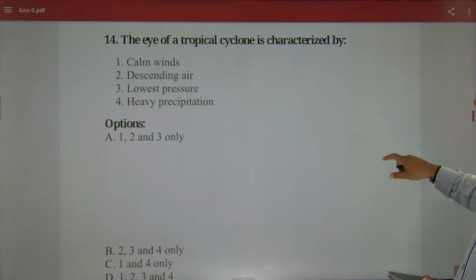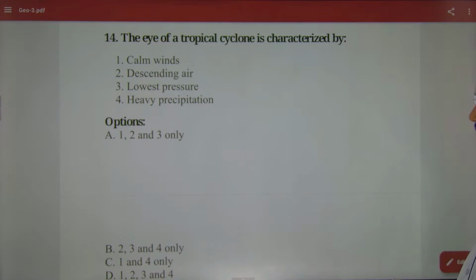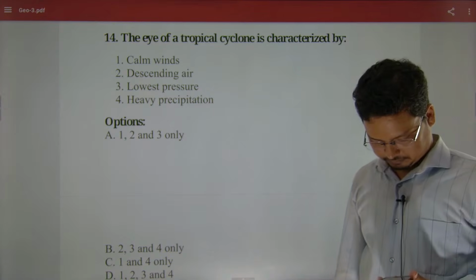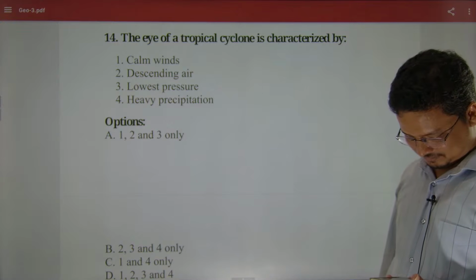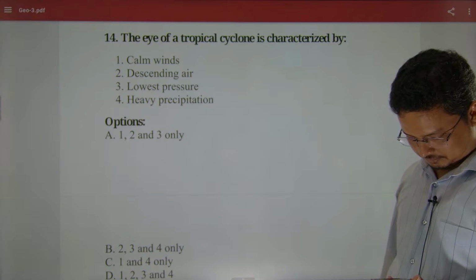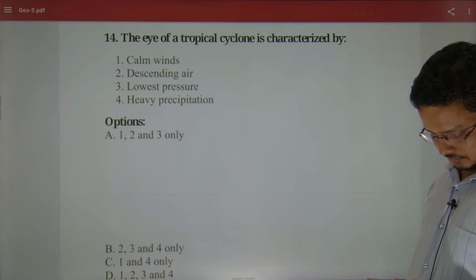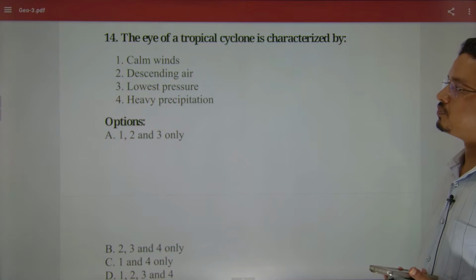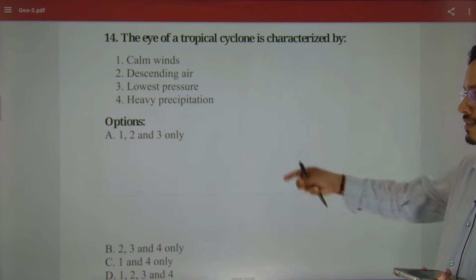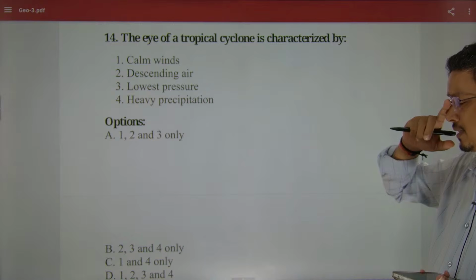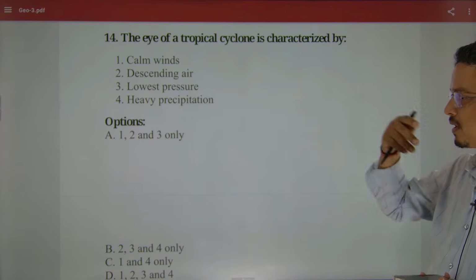The eye of the tropical cyclone is characterized by what? Calm wind, descending air, low temperature, heavy precipitation. I was discussing this.